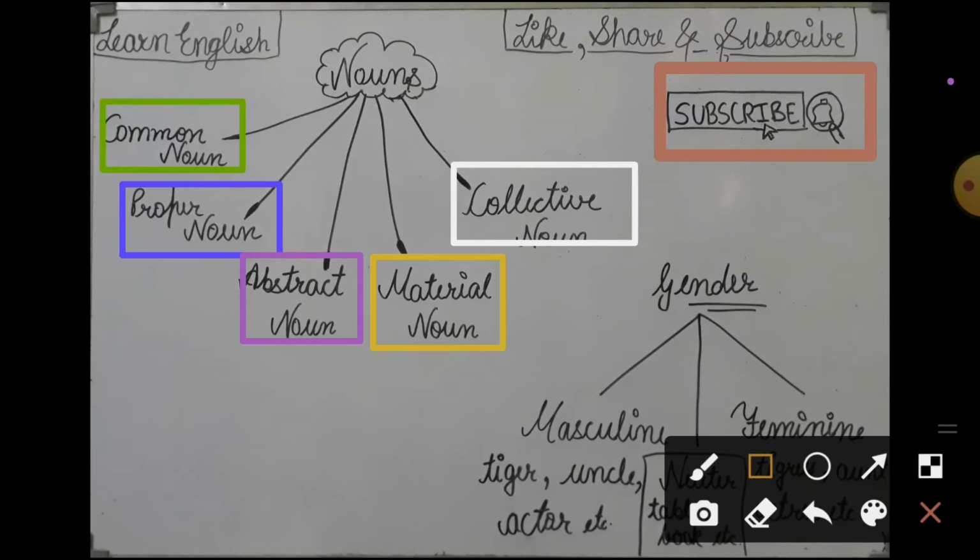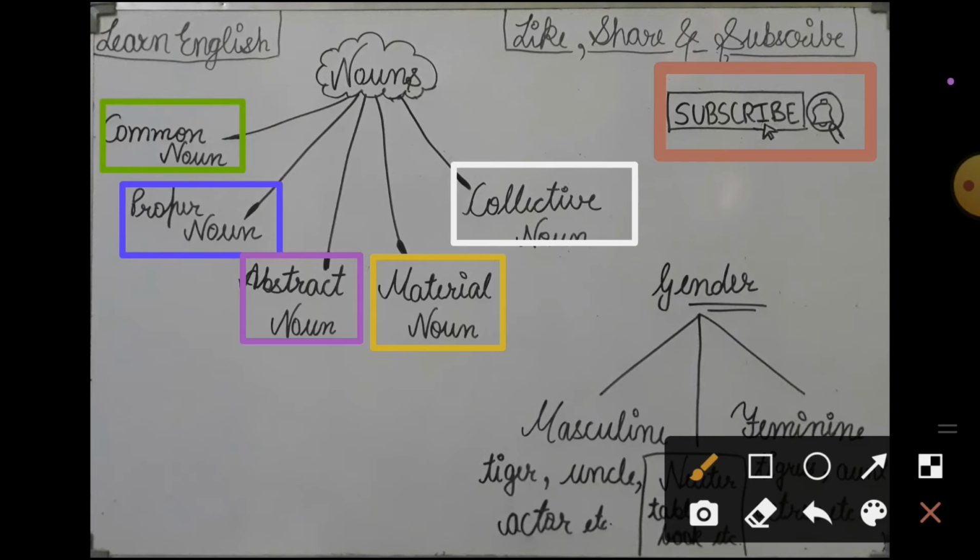Okay, friends. So this is your collective noun. So I hope all the nouns are clear to you. All the 5 types of noun, that is common noun, proper noun, abstract noun, material noun, and the last one is collective noun.